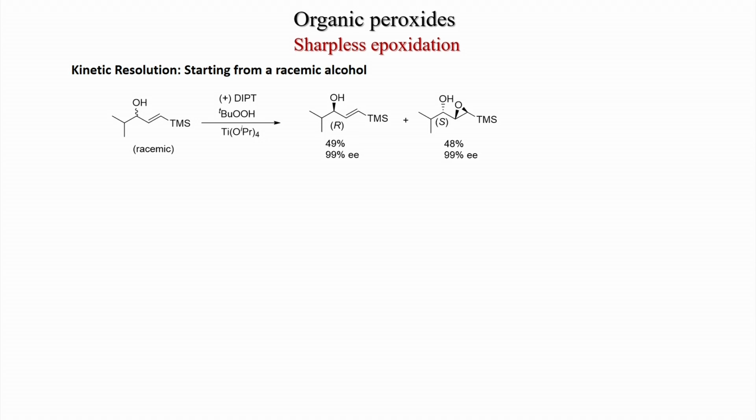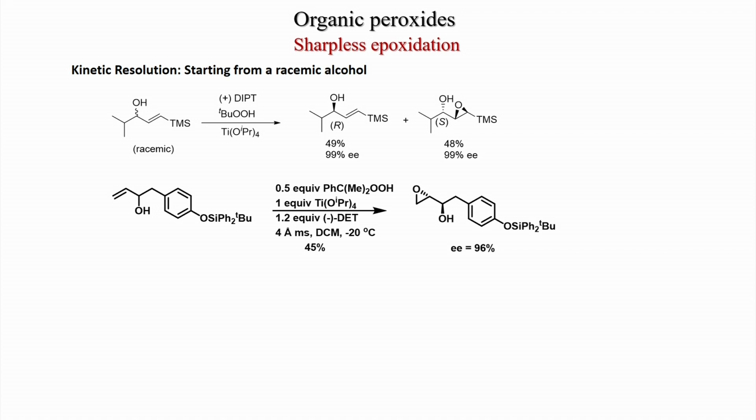this condition. So, this clearly tells that one isomer is reacting and the other isomer is blocking one face, so that plus DIPT cannot come to react. So, that is why on the R alcohol the reaction is not happening.